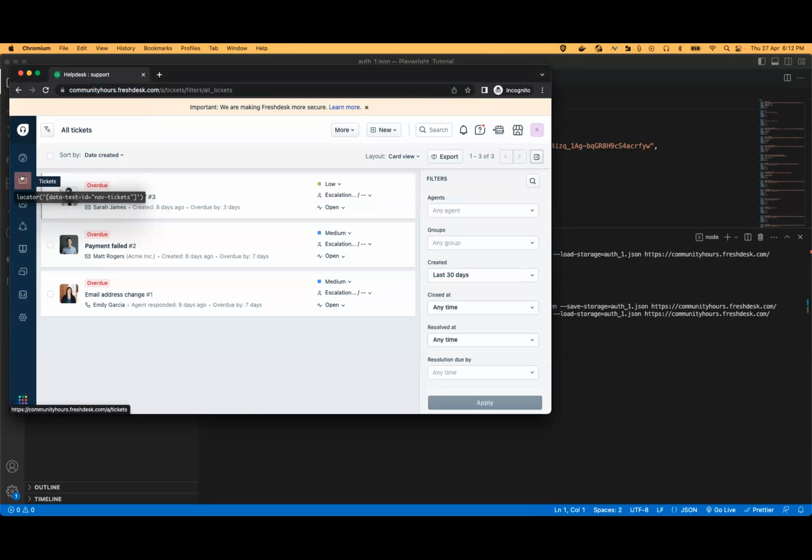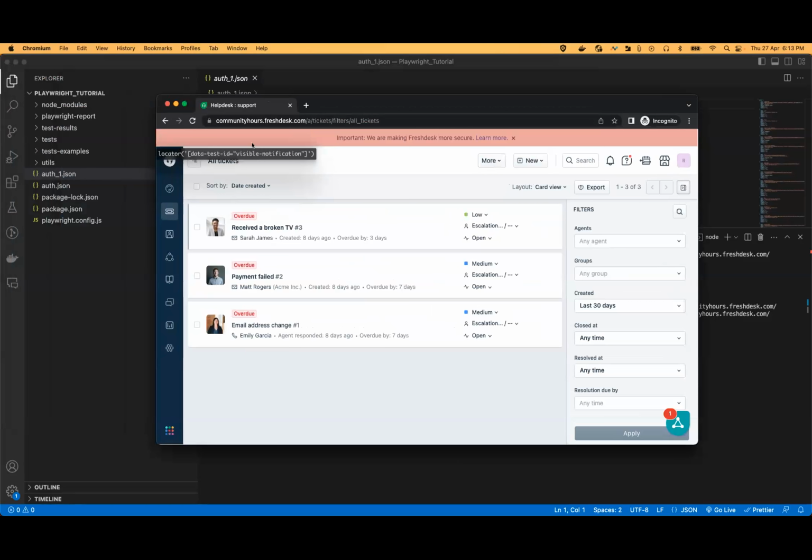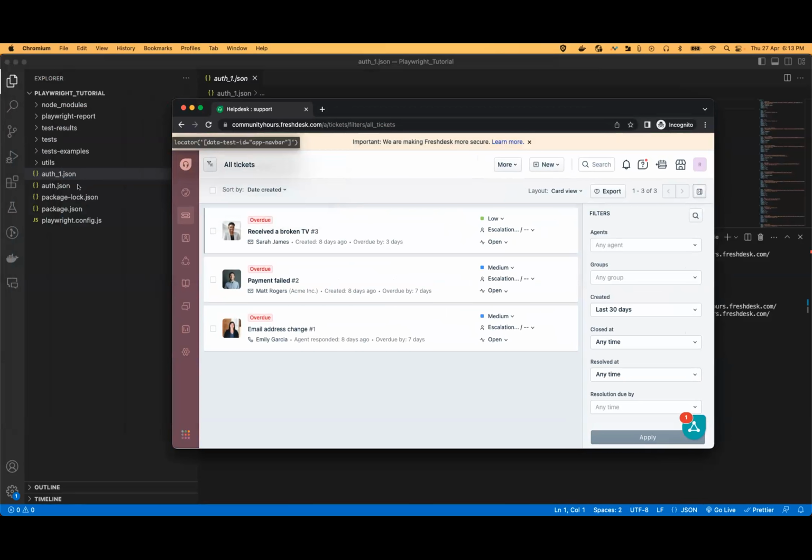But there's a catch: we need to make sure that we don't upload this auth.json to our GitHub repo, because it's sensitive data. We need to make sure we are not uploading these JSON files.